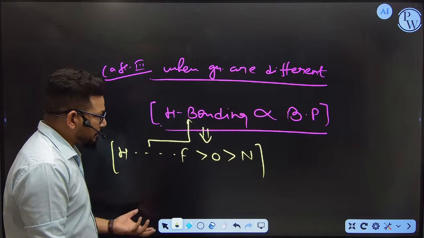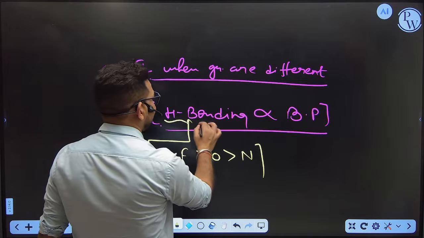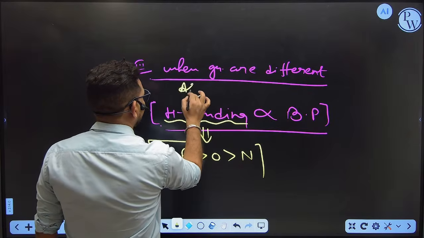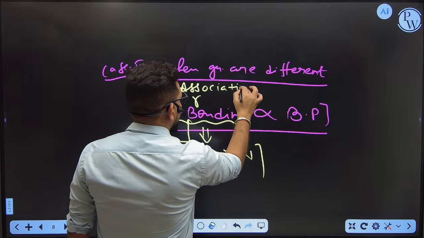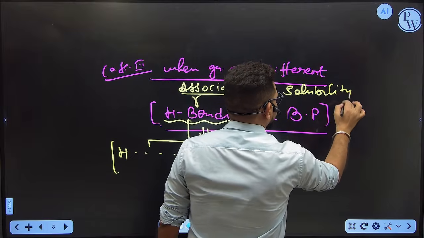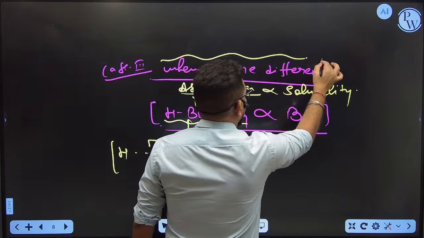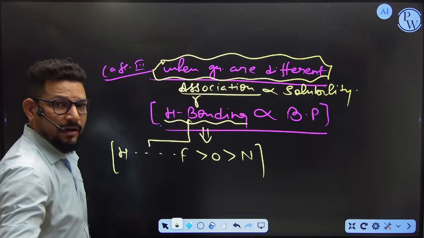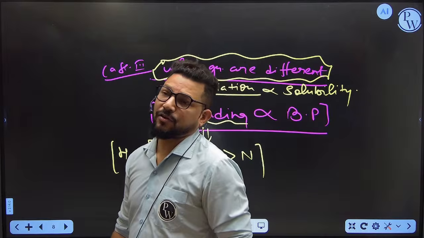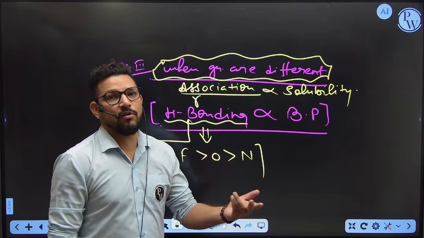Okay, so please keep in your mind, they are also going to ask you about the solubility order. As you know, whenever hydrogen bonding is possible in a compound, then due to the hydrogen bonding, association is going to happen, and due to the association, the solubility is getting higher and higher. Okay, so the ultimate thing is simple, whenever the groups are different, please check whether this compound is capable of forming the hydrogen bond, yes or no. If the compound is capable of forming the hydrogen bond, that means it is getting associated with the solvent molecules, and due to the more association, the solubility also increases.